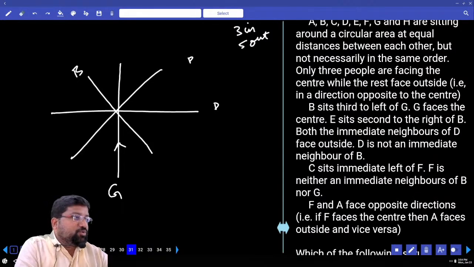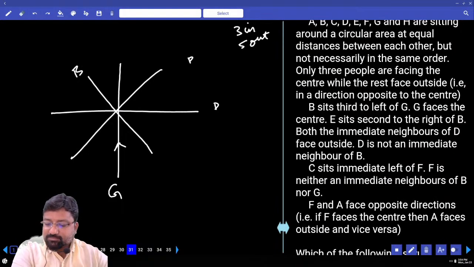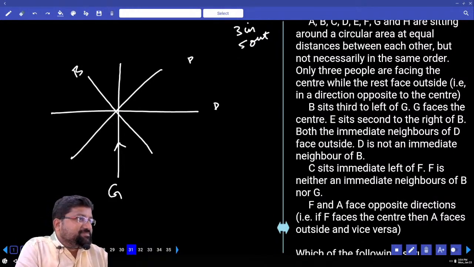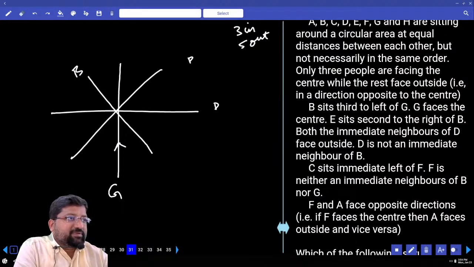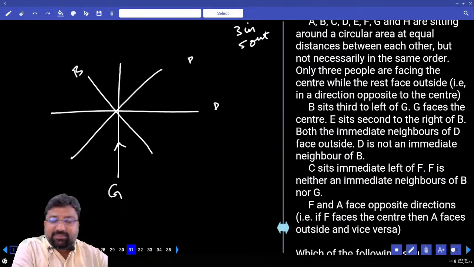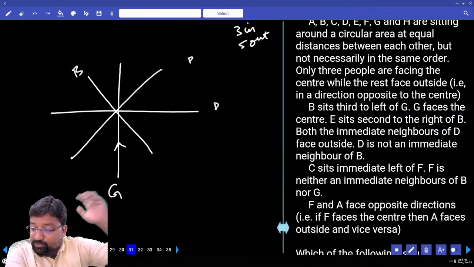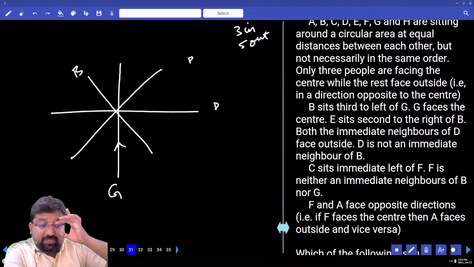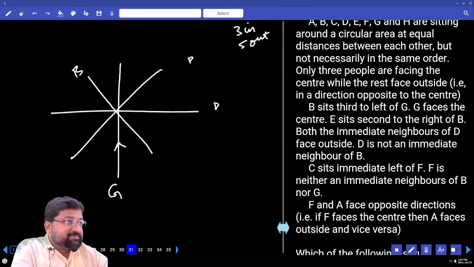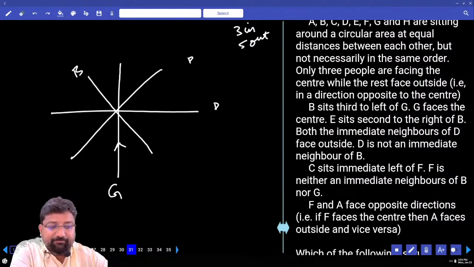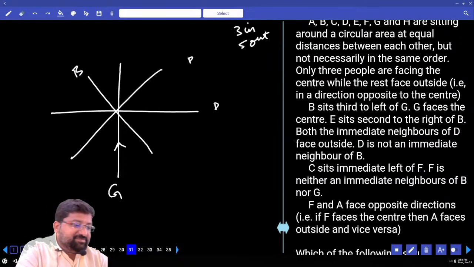Yes or no? Come on. I'm not sure about these people here. Whatever it is, right. Next, see, my starting point. E sits second to the right of B. That one we haven't fixed yet. Okay? Next.